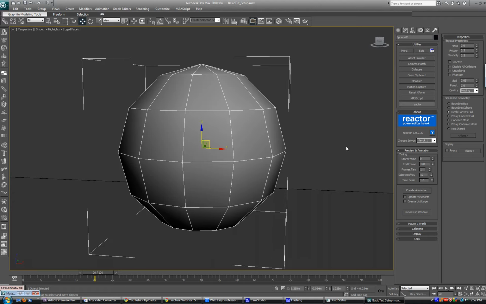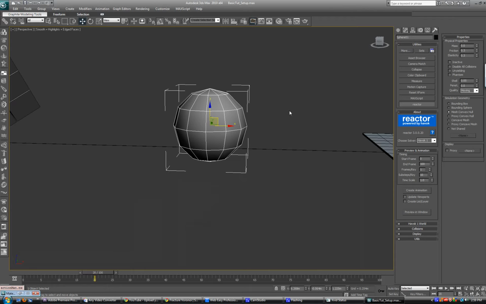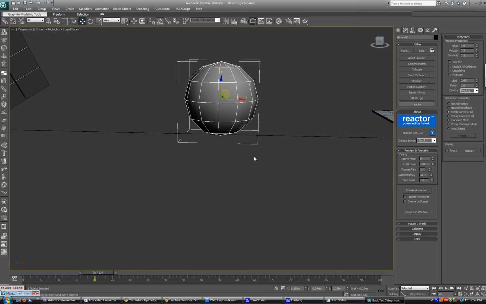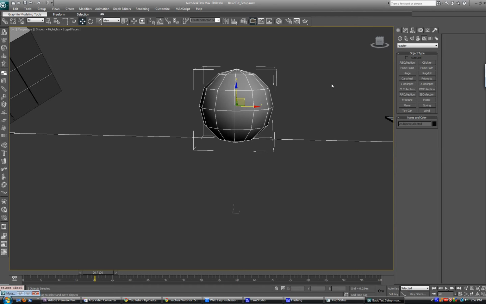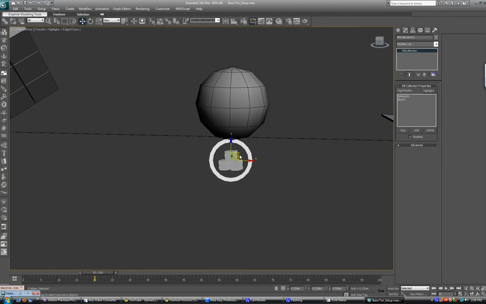The next thing I'm going to show you is a motor. And what a motor does is it takes a rigid body and it attaches itself to the rigid body. And basically a motor rotates on a certain axis and it will rotate the rigid body it's connected to. So I created a basic sphere right here and I have a ground plane. What I'm going to do is add the ground and the sphere to a rigid body collection. Okay?